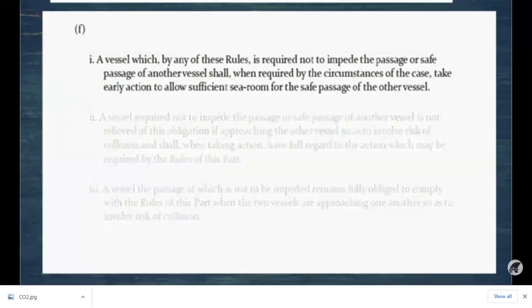A vessel which, by any of these rules, is required not to impede the passage or safe passage of another vessel shall, when required by the circumstances of the case, take early action to allow sufficient sea room for the safe passage of the other vessel. So first thing is the safe passage, which cannot impede the safe passage of another vessel.